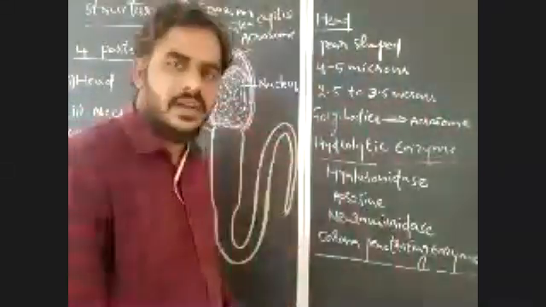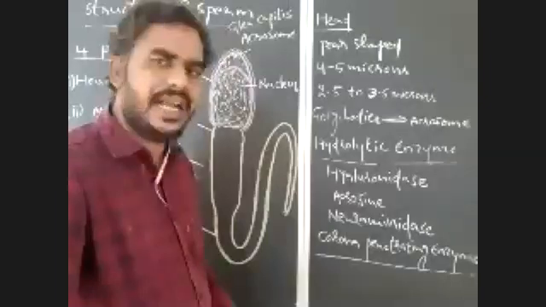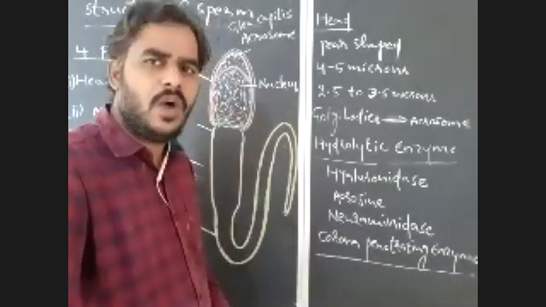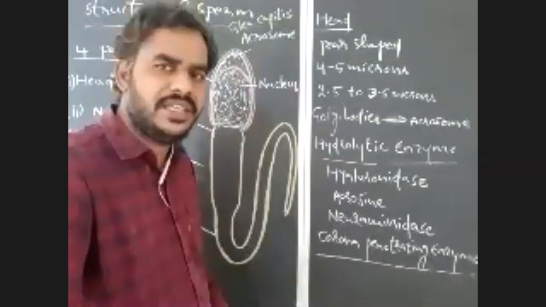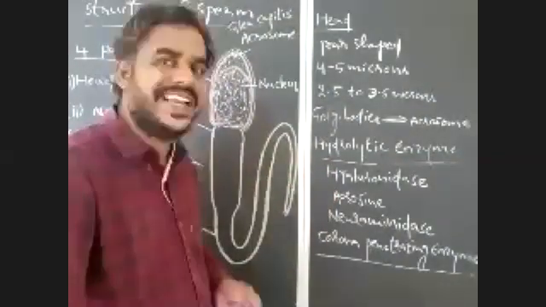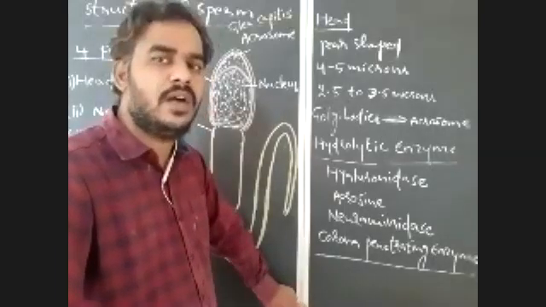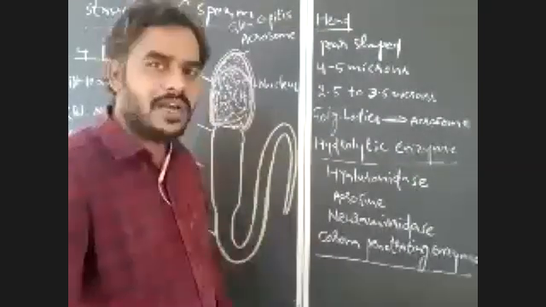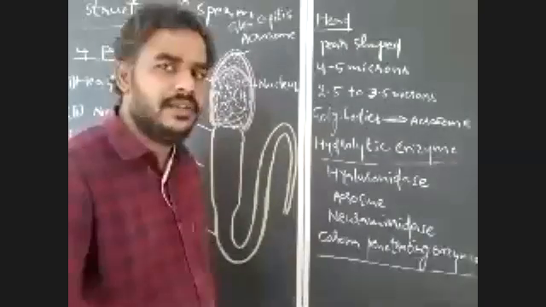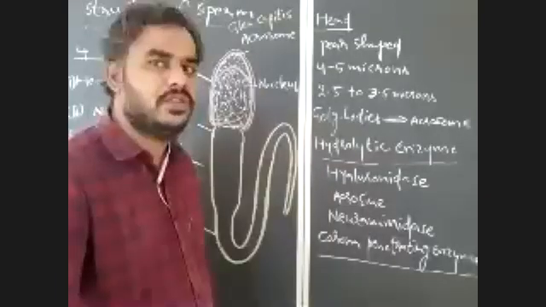What is the use of these enzymes? See, these enzymes are essential to break the membranes that are present around the ovum. Already I told you, along with the secondary oocyte, two membranes are released. What are the two membranes? Zona pellucida and corona radiata.